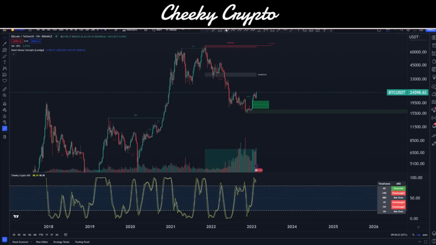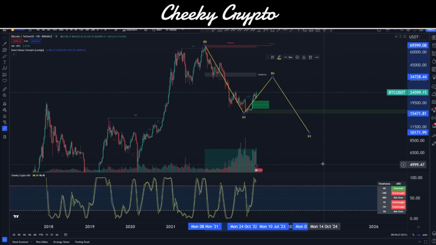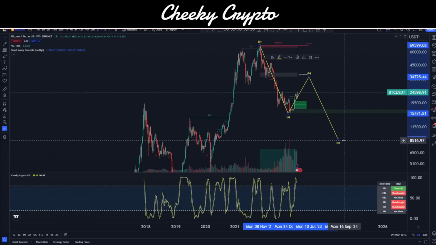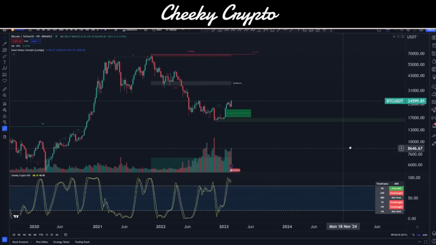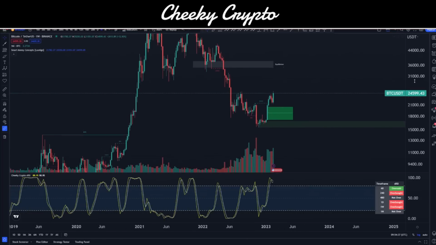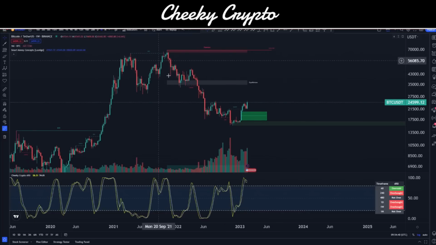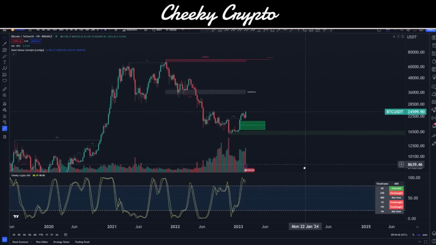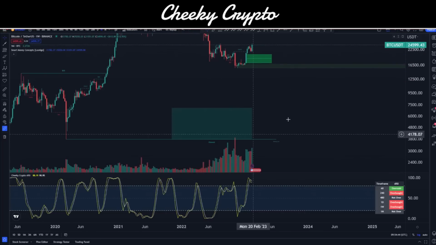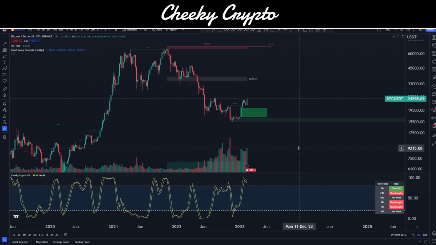The issue that I have with this is it could be a giant reset where we do something like this, and we come down and we respect that $7,000 value area, because all you're doing is this big corrective structure that spans multiple years. I said it before, we want to be aware that Elliott wave theory and smart money concepts are two things combined together. It makes us really concerned over where the actual values are being represented on the chart, and a big corrective structure upwards just to come back down could be pretty bearish overall.